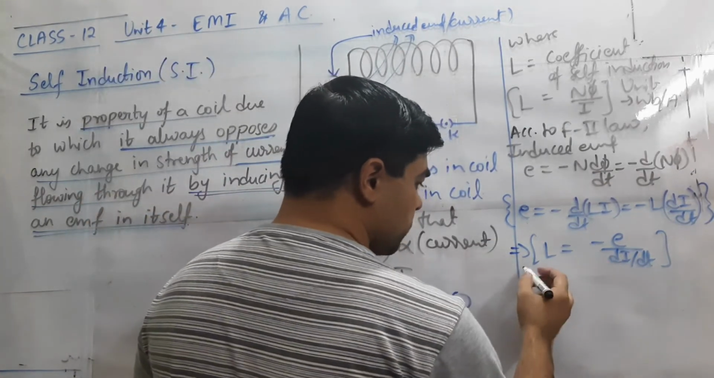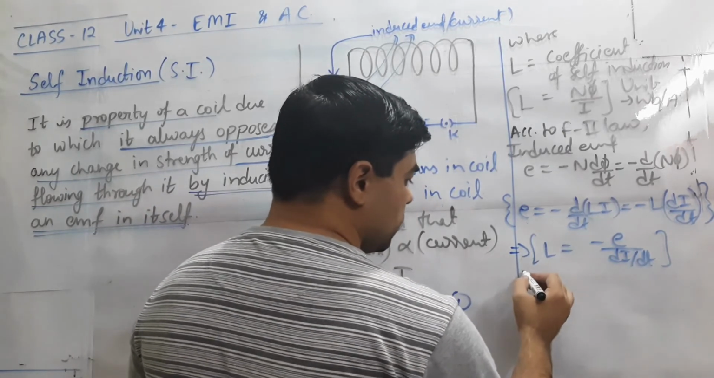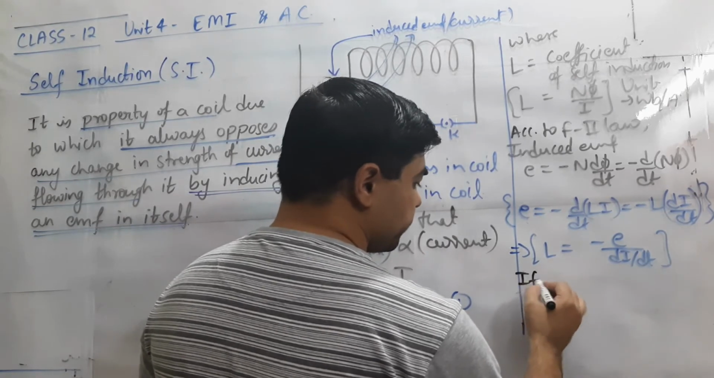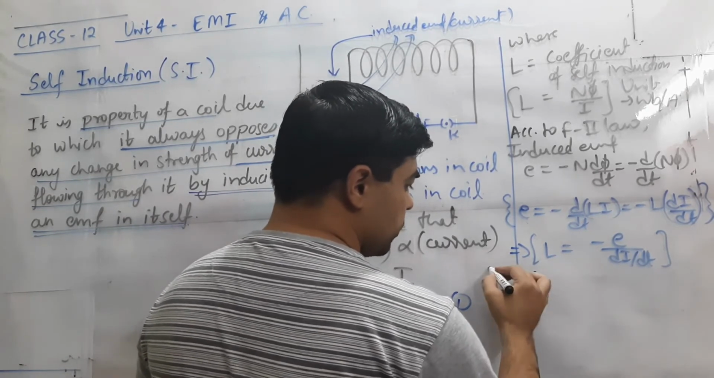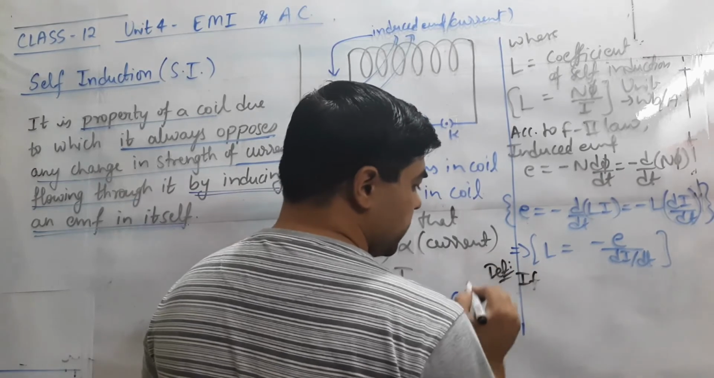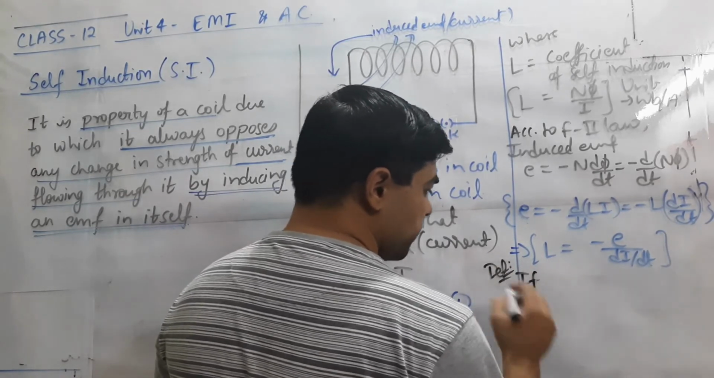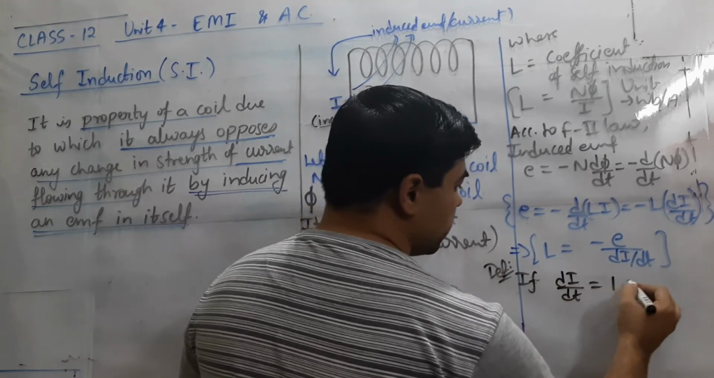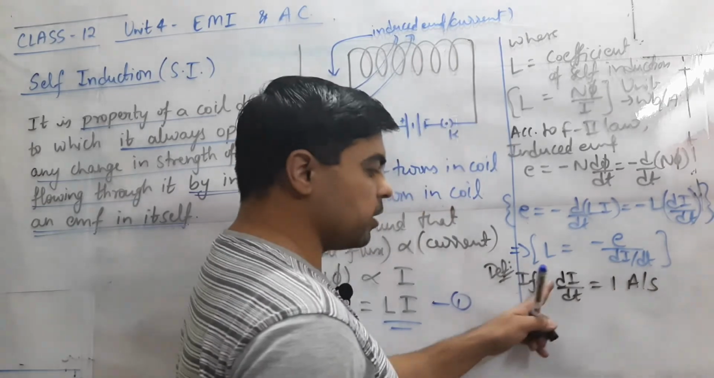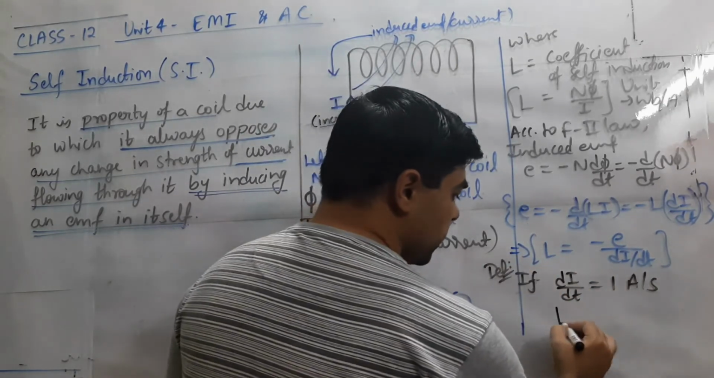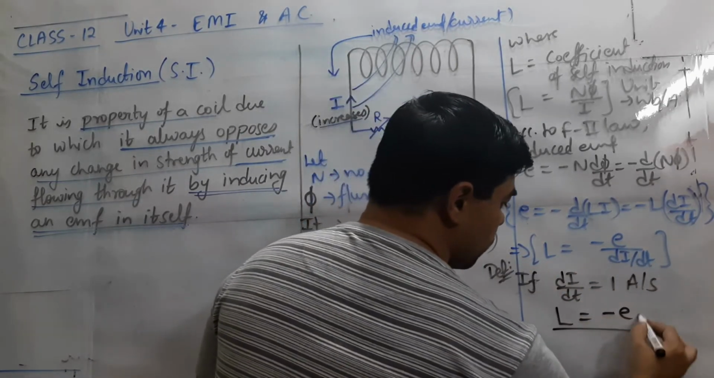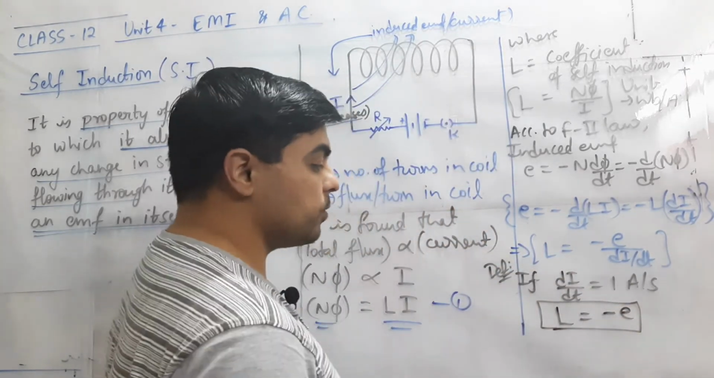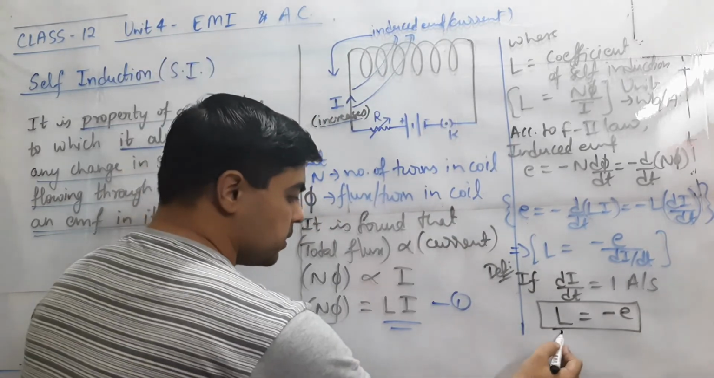Now from this relationship we can define the concept of L, the definition of the coefficient of self-induction. If we consider dI by dt as 1 ampere per second, meaning the rate of change of current is 1 ampere per second, then L will be equal to minus E, or we can say L is numerically equal to E. The minus sign represents the opposing nature of the induced EMF or induced current.